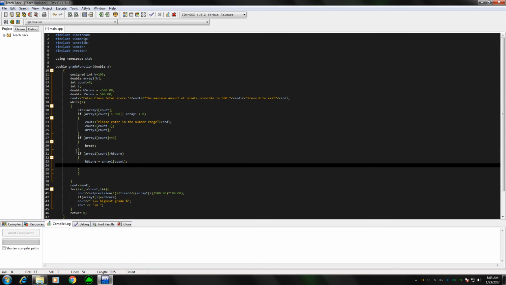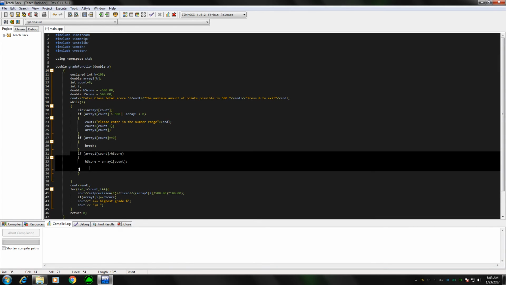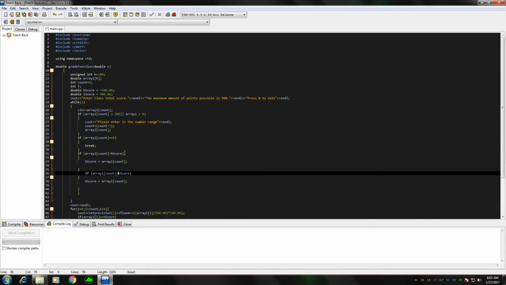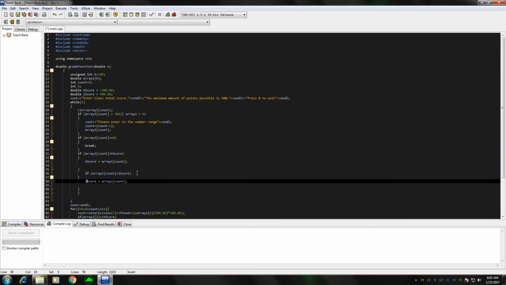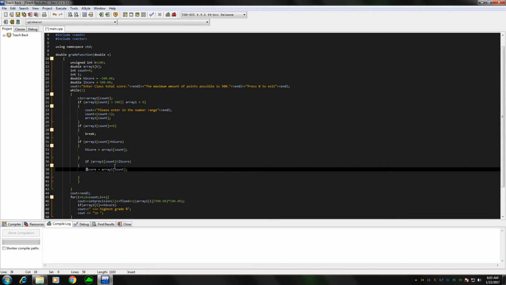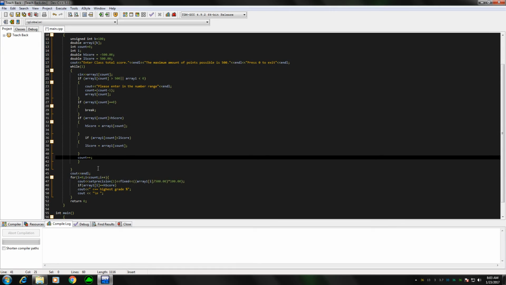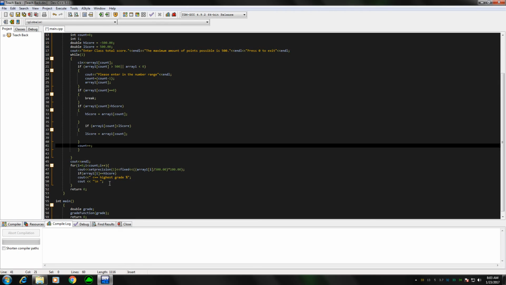And let's copy this and do the same for the low score. It has to be less than low score, and low score will be set into that array. Then our count variable will increase every time we put in a value inside of the array. And at this point right here, we will get our highest grade value to print out.